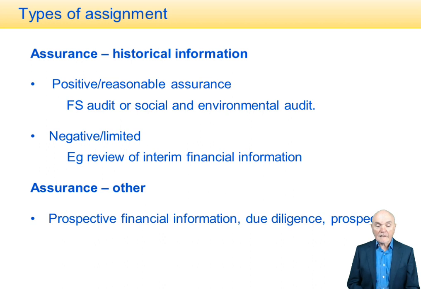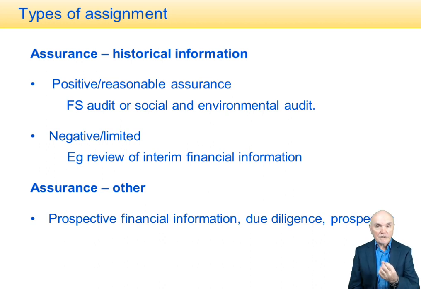Now, both audits and reviews here were historical information, but sometimes accountants are asked to give assurance about information which is other than historical. For example, prospective financial information, basically budgets and cash flows that a company might want the accountant to look at and sign off and then send to the bank, perhaps to support applications for loans and overdrafts and the like.